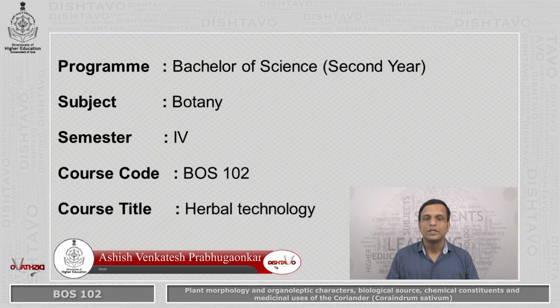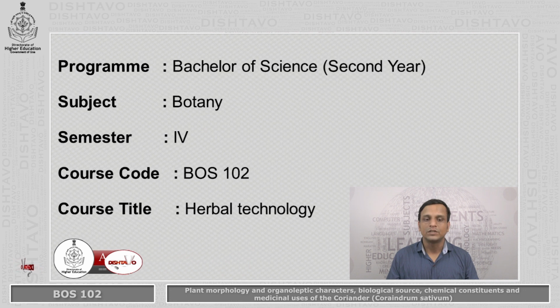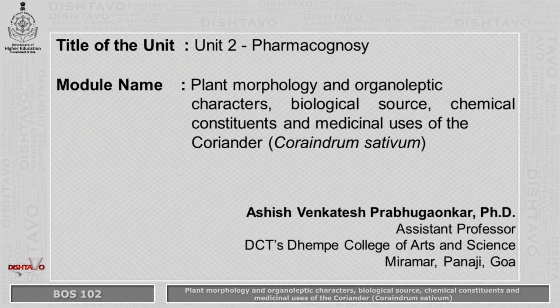Hello students, program is Bachelor of Science in Botany, second year, semester 4. Course code is BOS 102, course title Herbal Technology, Unit 2 Pharmacognosy. Module name: Plant Morphology and Organoleptic Characters, Biological Source, Chemical Constituents and Medicinal Uses of Coriander, that is Coriandrum sativum.